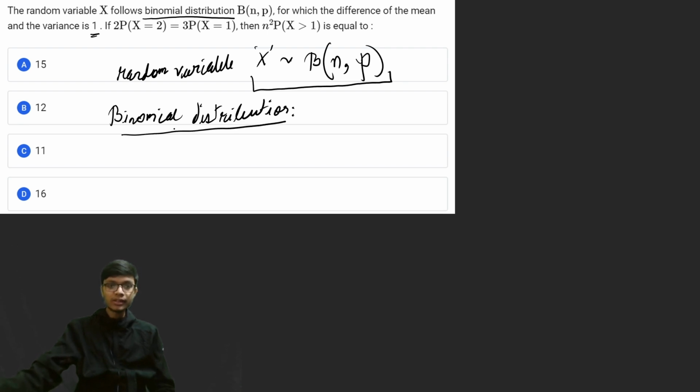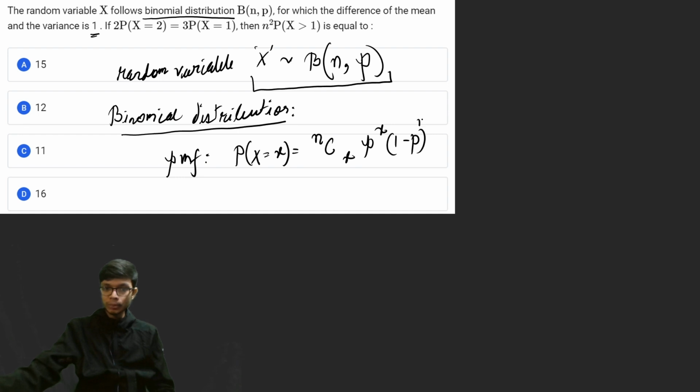Since this is a discrete distribution, we can definitely write the PMF, that is the probability mass function. The probability of X equal to small x is given by nCx, p raised to the power x, into 1 minus p raised to the power n minus x. So that is the PMF of this distribution.